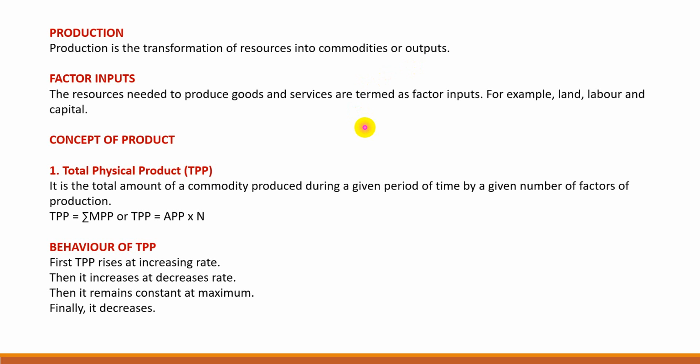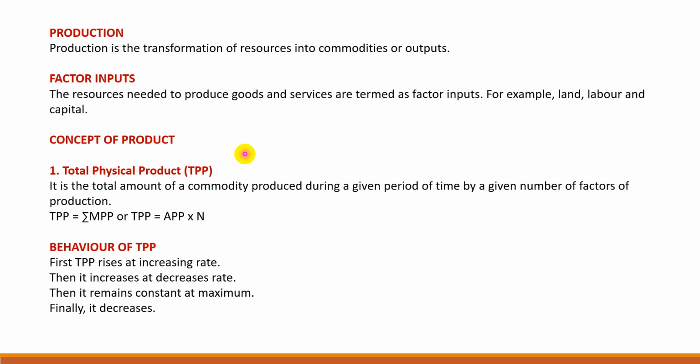What are the factor inputs? Factor inputs are the resources needed to produce goods and services. For example, land, labor, machineries, capital, raw materials, etc. Now let us know the concept of product.